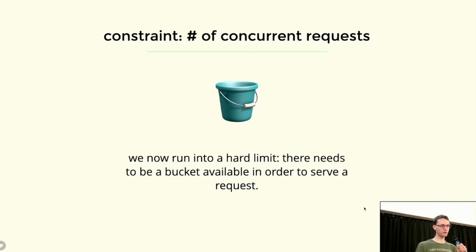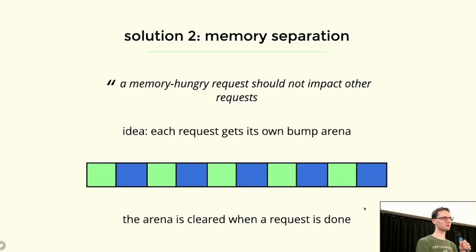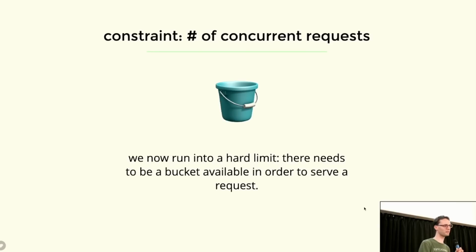Now, in practice, we call these little slots buckets. What's interesting here is that we now run into a hard limit on the number of concurrent requests that we can serve, because we only have so many of these sections, right? We have this one big allocation. We chop it up into these buckets. And then there's only so many of them. We only have finite memory. And every request needs one of these buckets in order to actually do its work. So this is actually quite limiting.